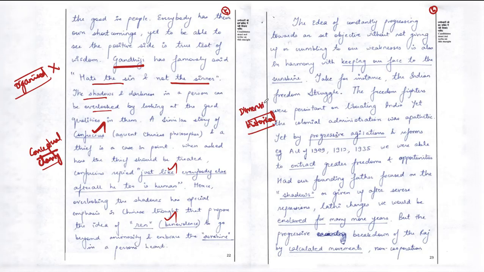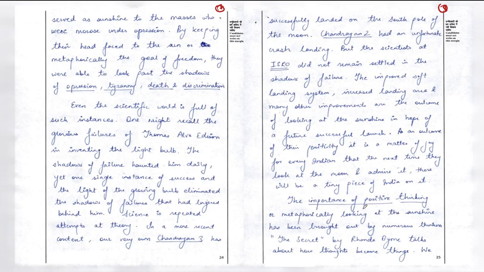With respect to the historical approach, he is quoting how we have overcome colonialism and the non-cooperation movement, those things he is highlighting. And if you look at it, then he is moving to the scientific approach. In the scientific approach, he is trying to give how Thomas Alva Edison could come out, a Chandrayaan 3 example, an ISRO example. So he is trying to move to the scientific dimension.